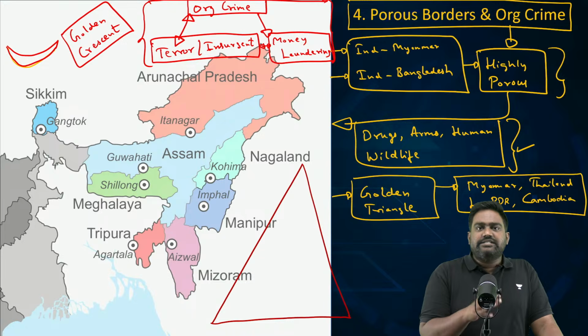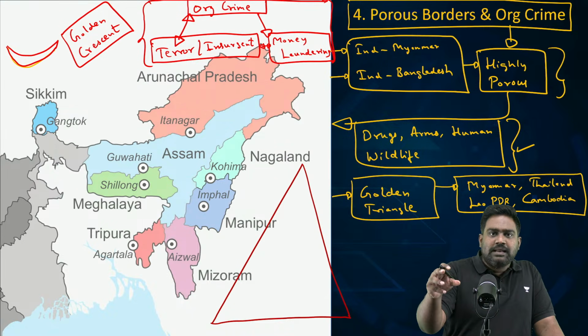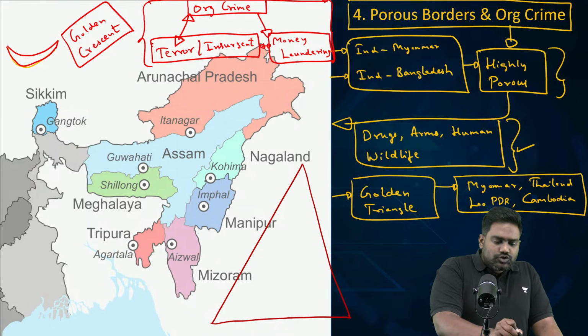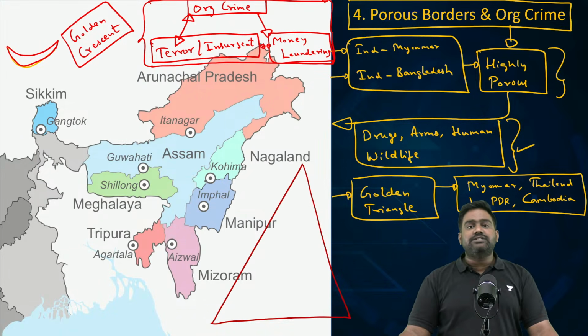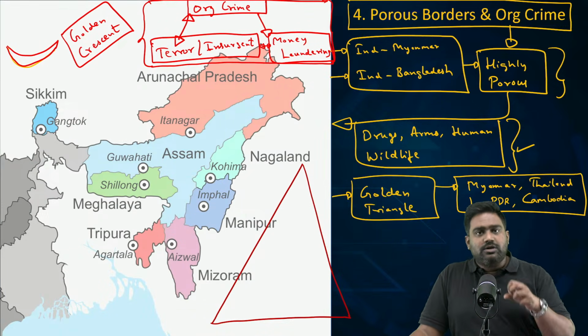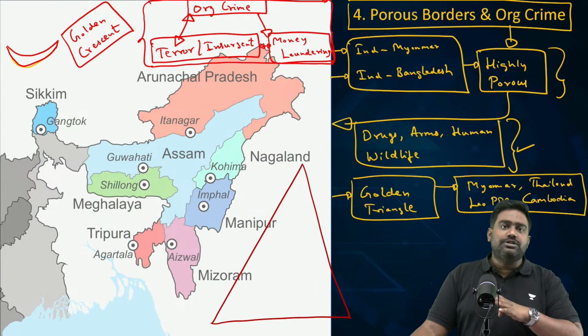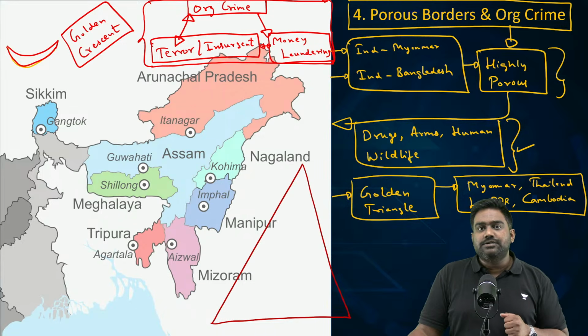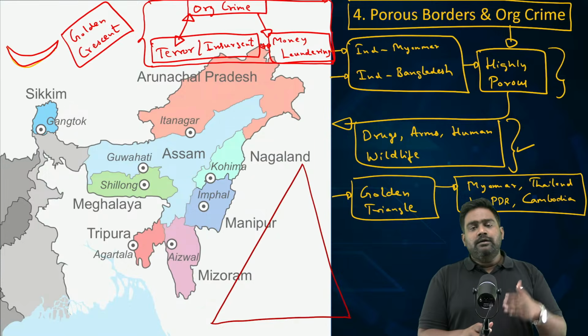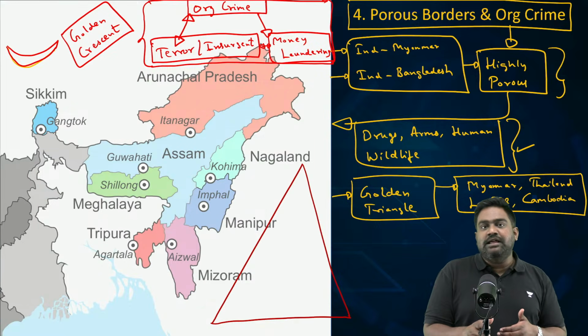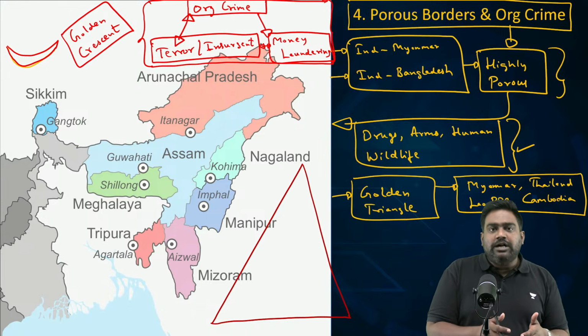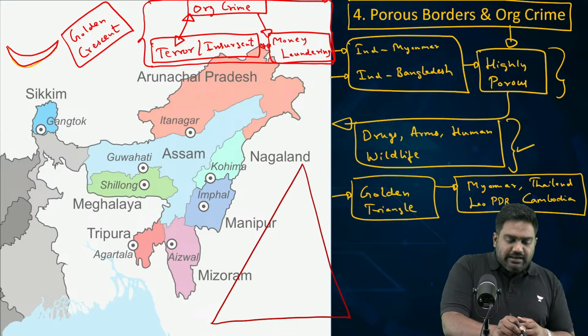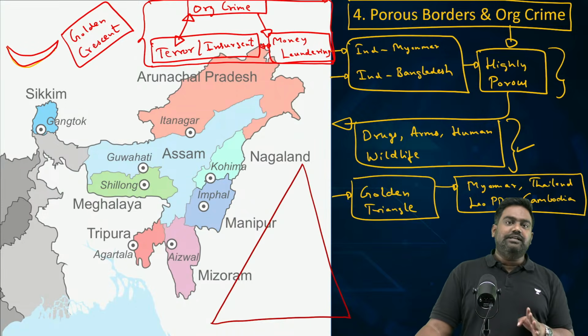So there is a connection that exists between insurgency, terrorism, organized criminal activities, and money laundering. It will not only fetch revenue for funding these activities, it will help them source the materials needed to get hold of advanced weaponry, from grenades to rocket propelled launchers to assault rifles to advanced communication kits and drones. They're all accessible in a region where criminal activities are flourishing and money is freely flowing. So they will be able to get the latest weapons and technology, get hold of the money supply, and they in fact play a role in furthering the criminal activities.